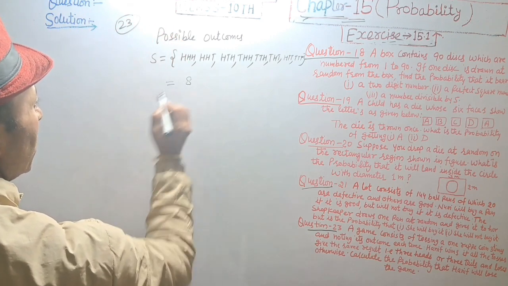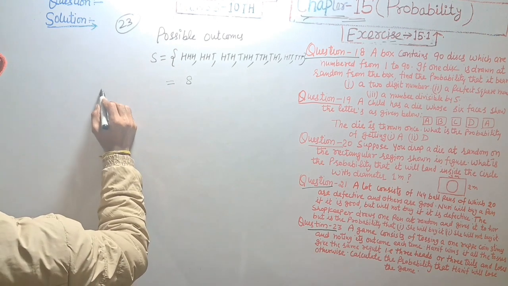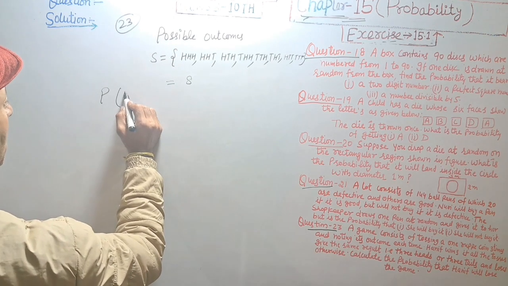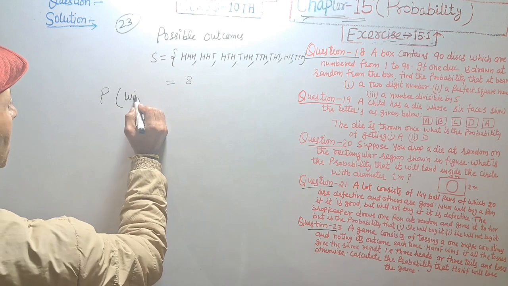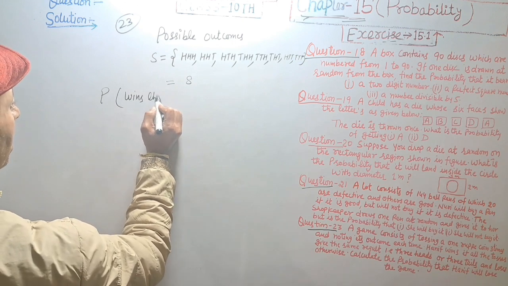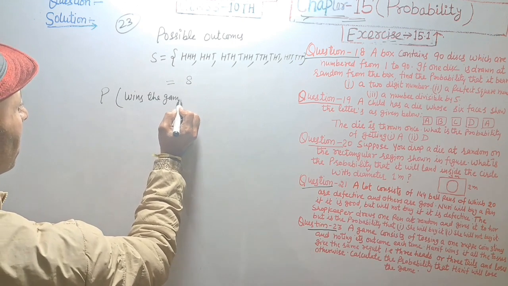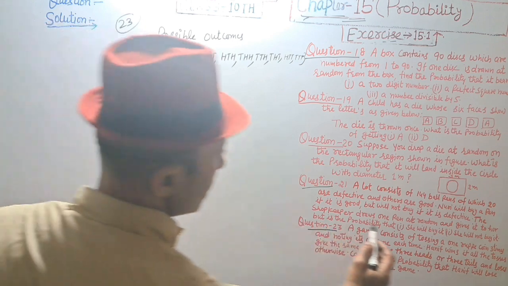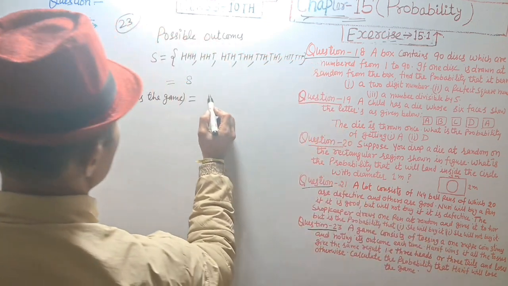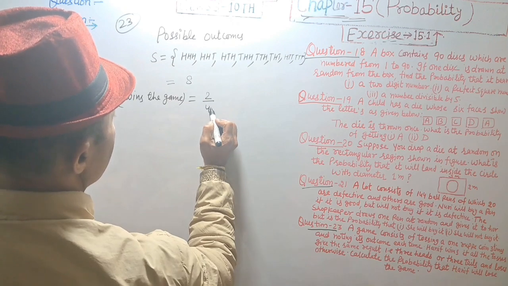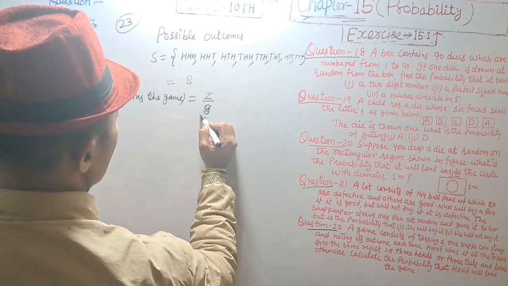That is equal to 8. Probability he wins the game is equal to 2 divided by 8, that is 1 upon 4.